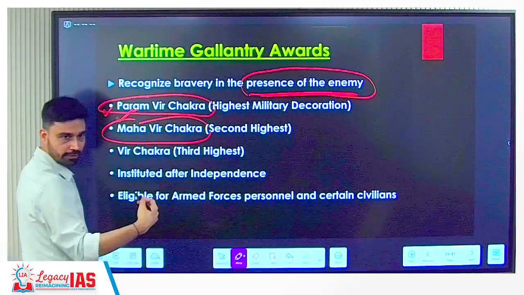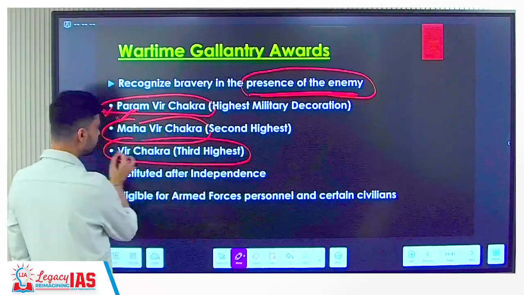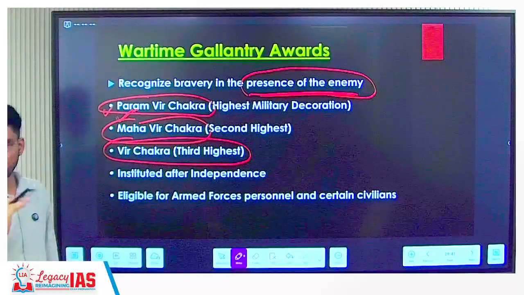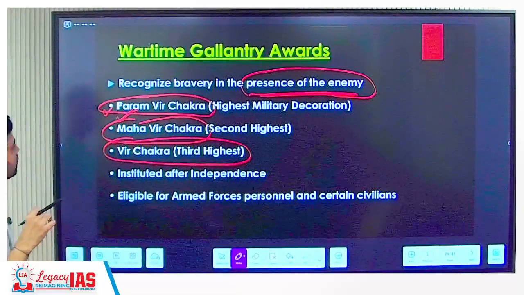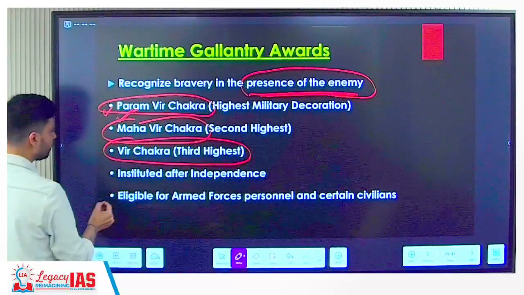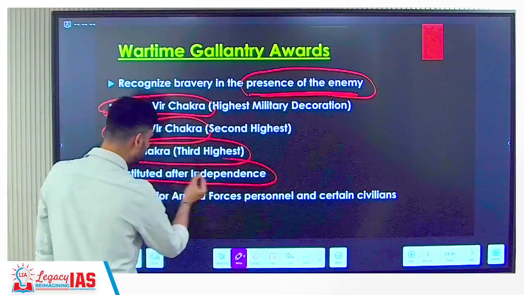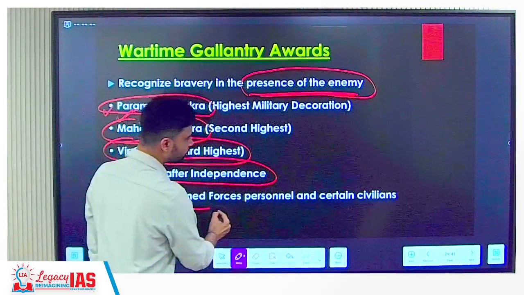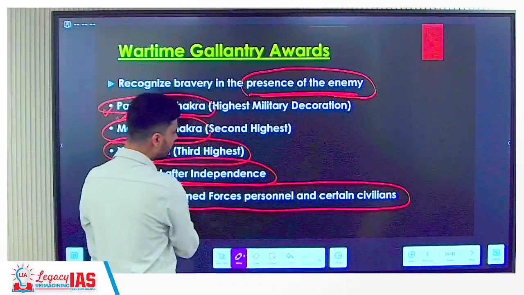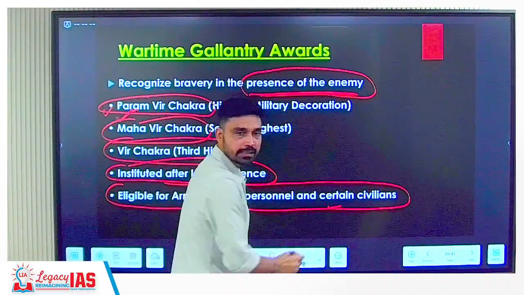Second highest in this category is which one? After Paramveer, we have Mahavir Chakra. Then what do we have? Third highest is Veer Chakra. These are the top 3 awards given to army personnel who showed courage during a military operation. These awards were instituted after independence. Eligible for whom? Armed forces personnel and certain civilians.